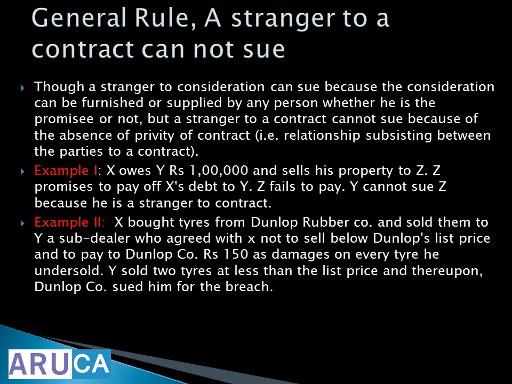Example 1. X owes Y rupees 1 lakh and sells his property to Z. Okay, X, Y and Z. X is owing 1 lakh rupees to Y. Right? Z promises to pay off X's debt to Y. X is the person who got the property. He says, I will pay the debt that X is owing Y, 1 lakh rupees. Z is not paying. So what happened? Y cannot sue Z, because that money owing business is not part of the contract. He is a stranger. He is only buying the property. Okay. Example 1 finished. Example 2.